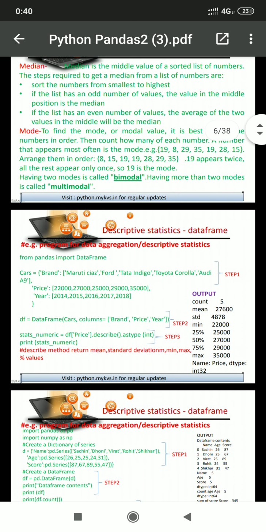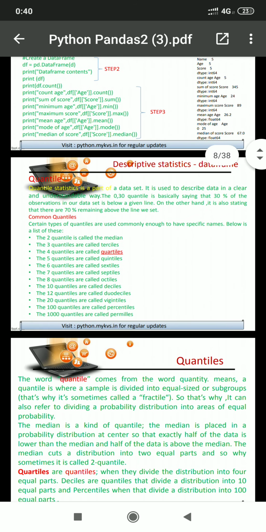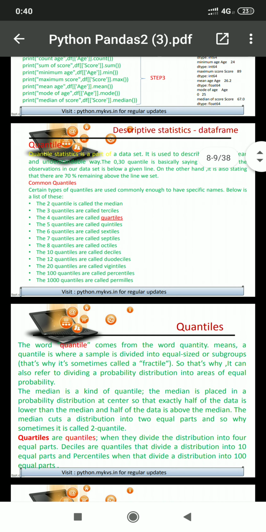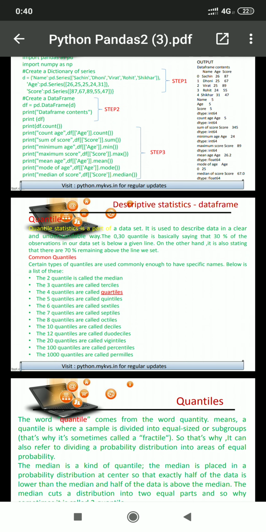Look at this example, I have already explained this one and this one also. Now students will try to learn the meaning of quantile. Quantile is also a descriptive statistic. Quantile statistics is part of a data set.